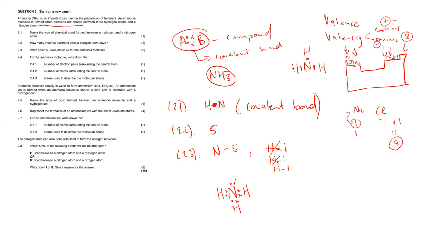But make sure that the central atom is surrounded by 8 electrons to show that nitrogen obeys the octet rule. So here we have 2, 4, 6, and 8. That means the central atom, which is nitrogen, is surrounded by 8 electrons. It has obeyed the octet rule. So it's not okay if nitrogen is not surrounded by 8 electrons, because then it doesn't obey the octet rule. Okay, therefore, that is the answer for number 2.3.